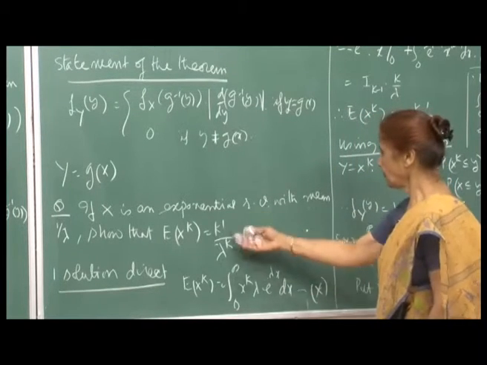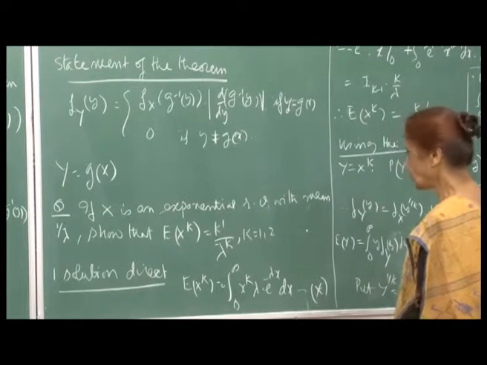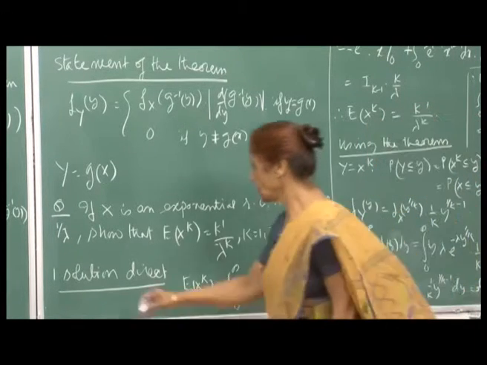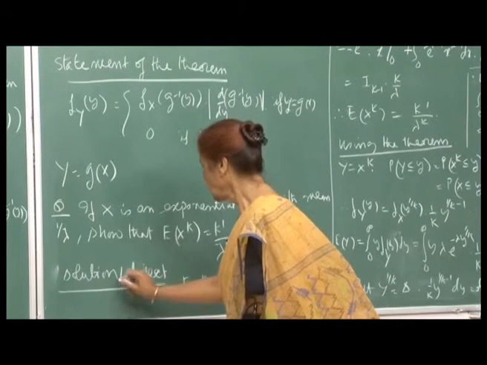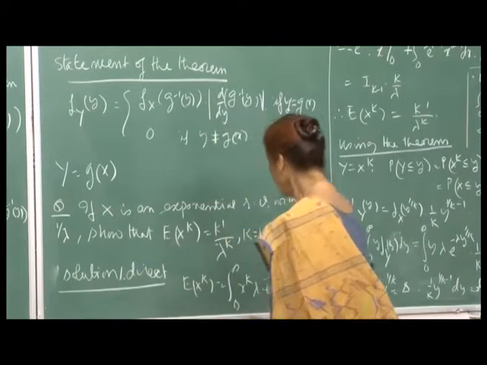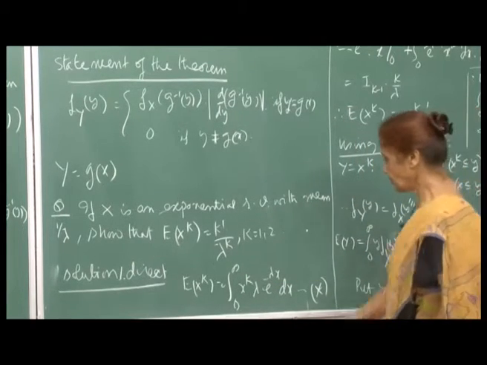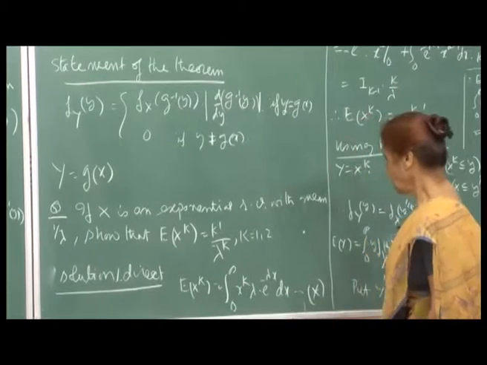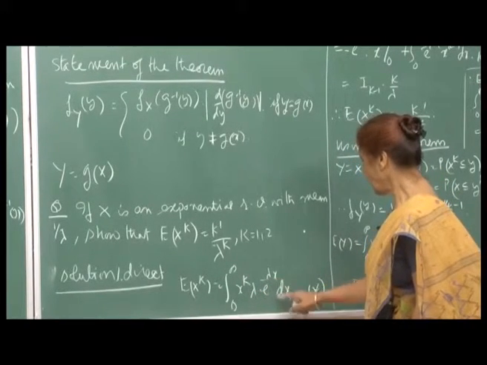So, for any finite value of k, this is what you have, right. Now, a direct solution I am giving you. So, solution 1, which is a direct solution. Here, because I know the PDF of X, expectation of X raised to k will be the integral from 0 to infinity of x raised to k lambda e raised to minus lambda x dx.